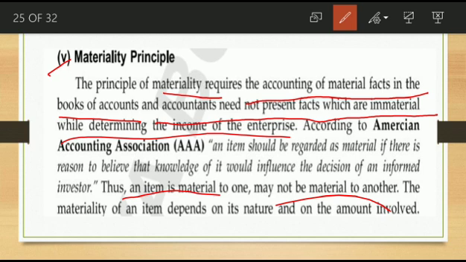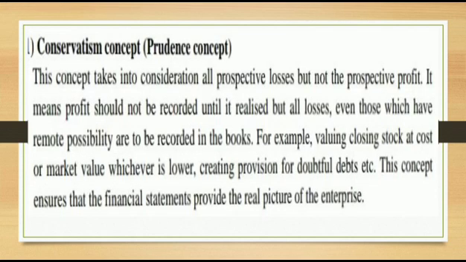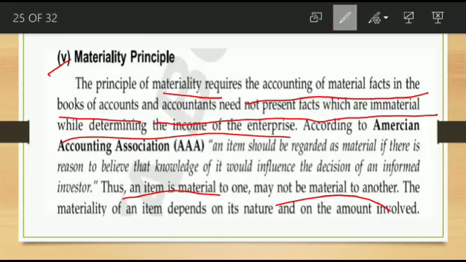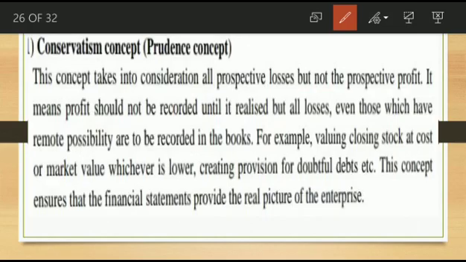This principle indicates that only material facts we want to implement. Immaterial facts need not be presented while determining the income of enterprises. Okay, next one is the conservatism concept or prudence concept, the sixth point.